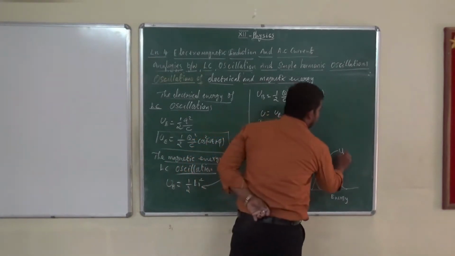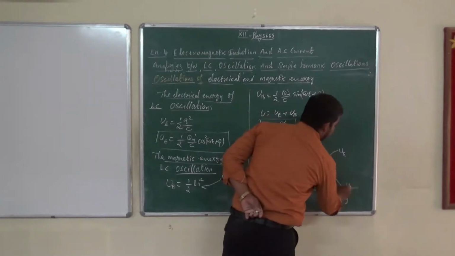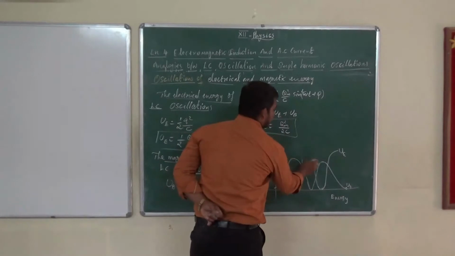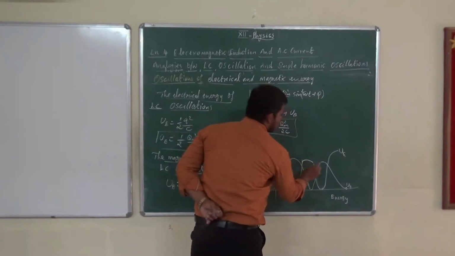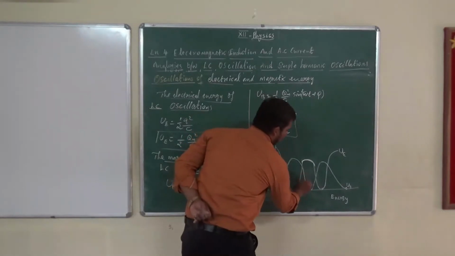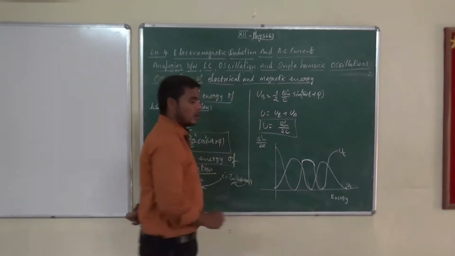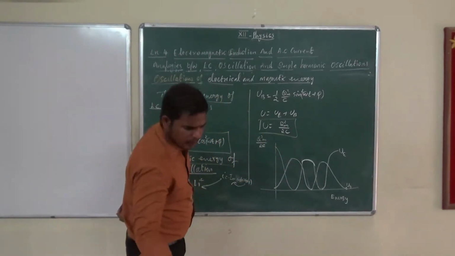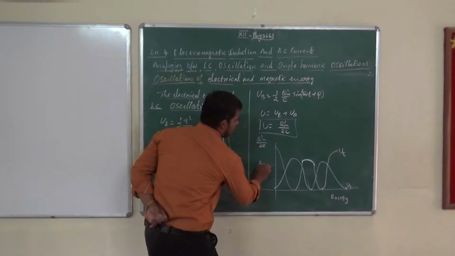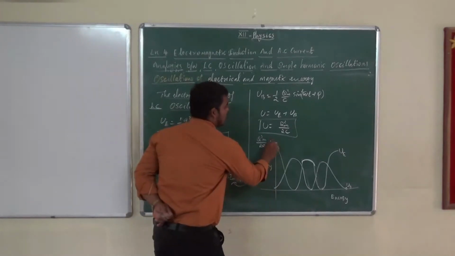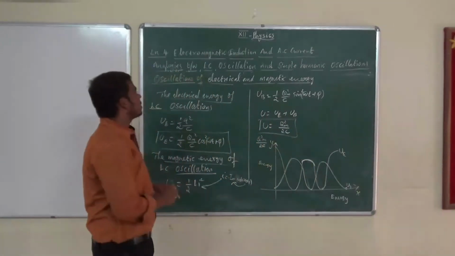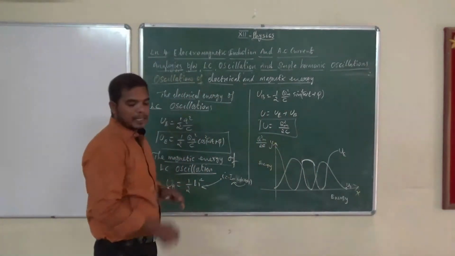This is the oscillation of electric and magnetic energy.